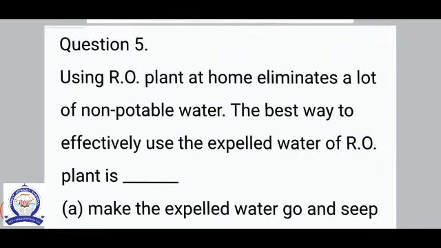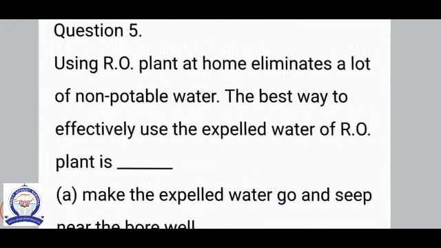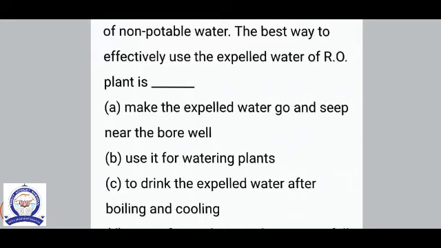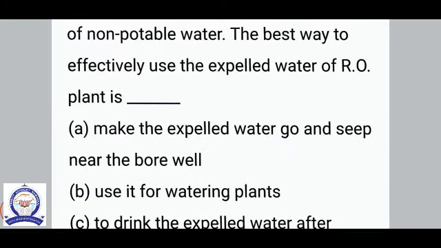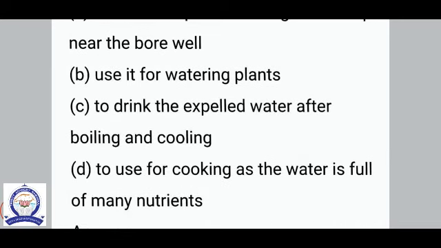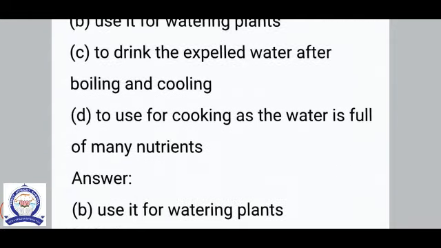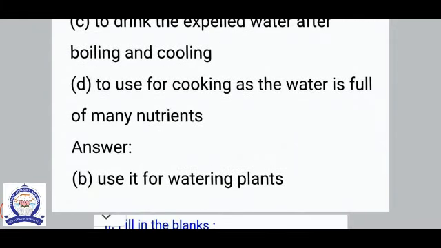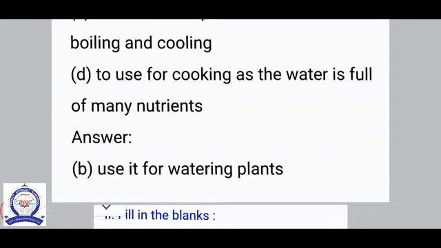Question number 5. Using an RO plant at home eliminates a lot of non-potable water. The best way to effectively use the expelled water of the RO plant is. Options are: make the expelled water seep near the borewell, use it for watering plants, drink the expelled water after boiling and cooling, and use it for cooking as the water is full of many nutrients. The answer is use it for watering plants.